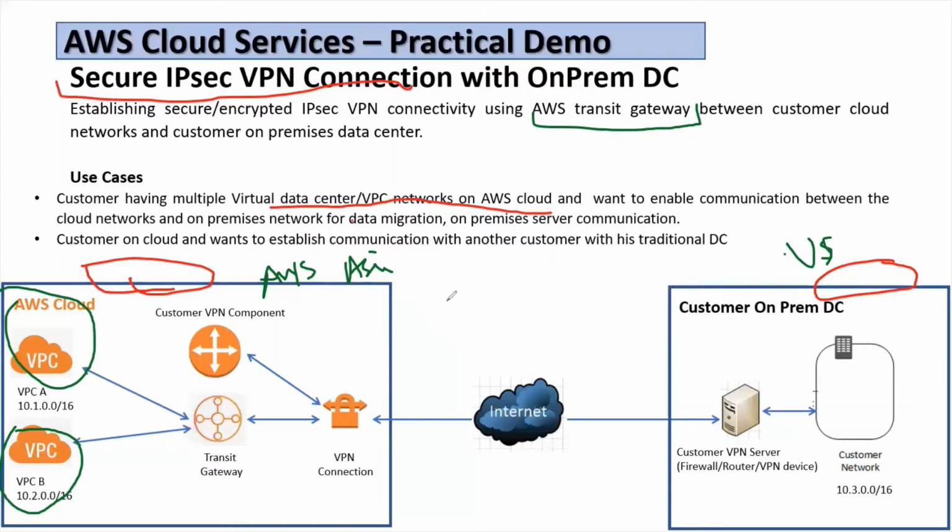So in this case, what I have done is I have created two VPCs: VPC A with the network 10.100/16 and VPC B with 10.200/16.